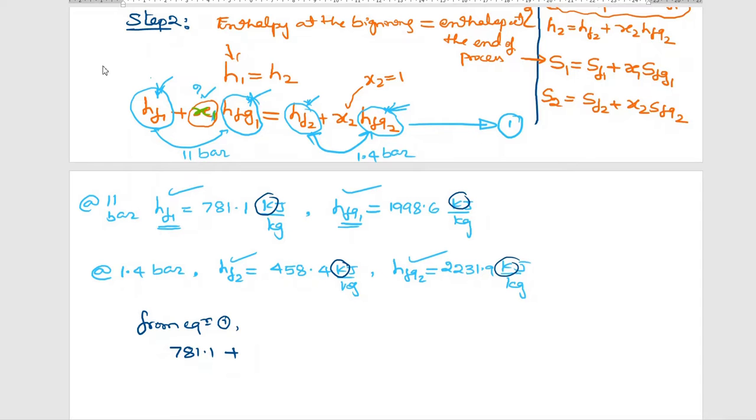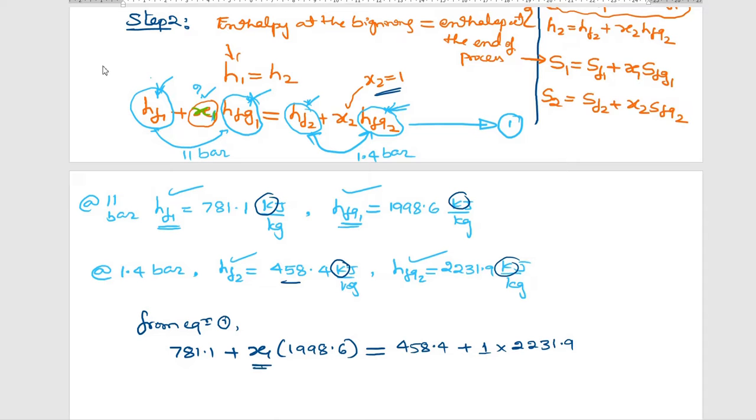So the answer doesn't make any difference. x1 into hfg1, 1998.6, is equal to hf2, 458.4, plus x2 is how much? 1, because it is dry, 1 into hfg2, which is 2231.9.